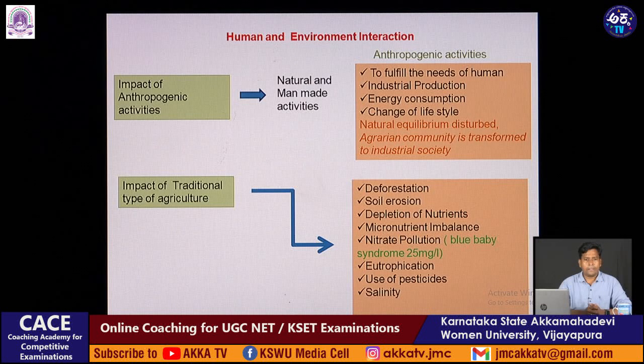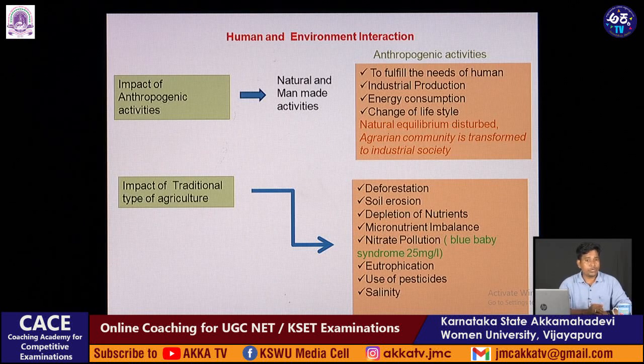After a certain time the soil will not be suitable for cultivation. Therefore, because of this traditional type of agriculture, these things are happening.